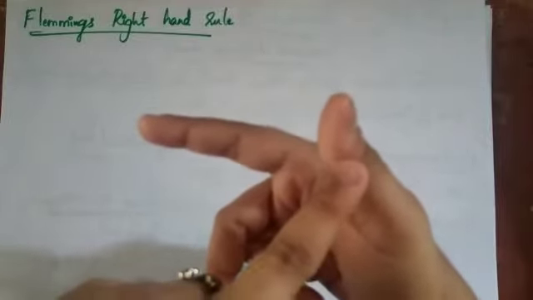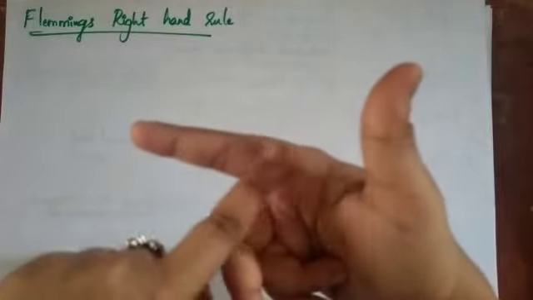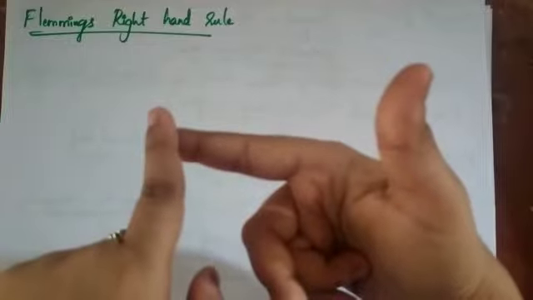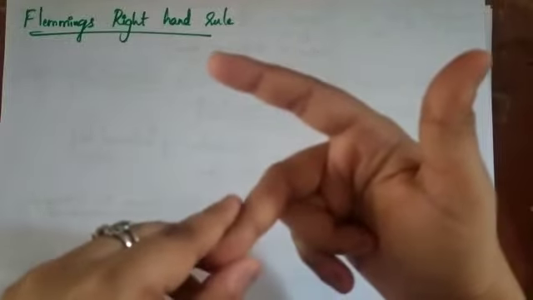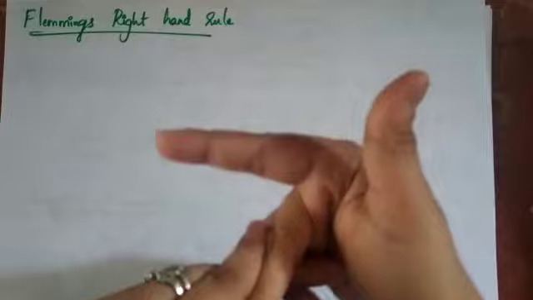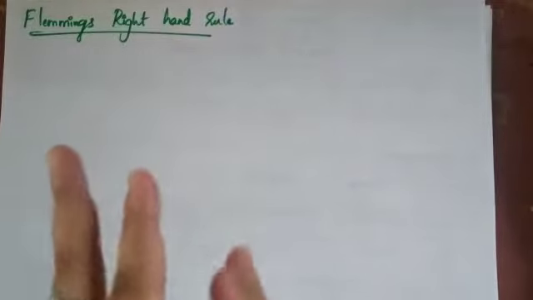So the thumb represents movement of the conductor, this finger represents the magnetic field, and this represents the induced current. Based on Fleming's right hand rule, we are able to define electric generators. Electric generators follow Fleming's right hand rule, electric motors follow Fleming's left hand rule.